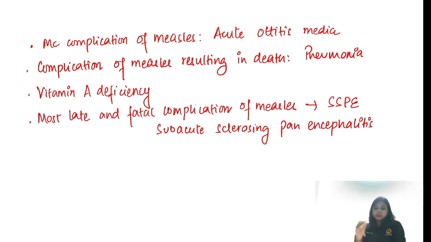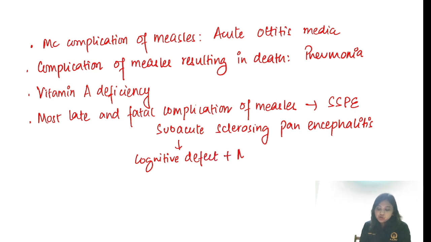From here you need to remember 2 or 3 things. Here you are going to get cognitive defect or dementia plus myoclonic jerks, choreoathetoid movements. So it is a fatal thing. Whatever you do, the child will pass away.